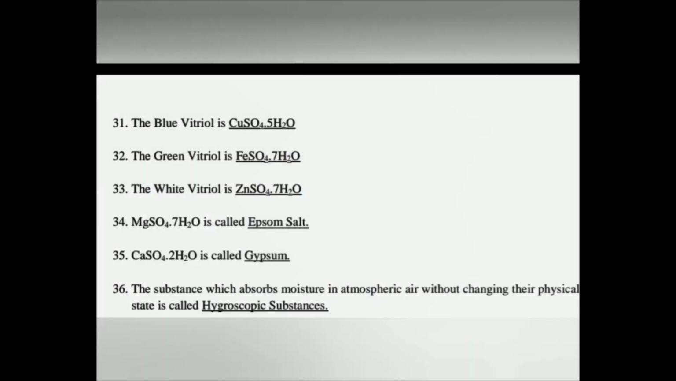The blue vitriol is CuSO4.5H2O, that is, copper sulfate pentahydrate. The green vitriol is FeSO4.7H2O, that is, ferrous sulfate heptahydrate. The white vitriol is zinc sulfate heptahydrate, that is, ZnSO4.7H2O. MgSO4.7H2O is called Epsom salt.